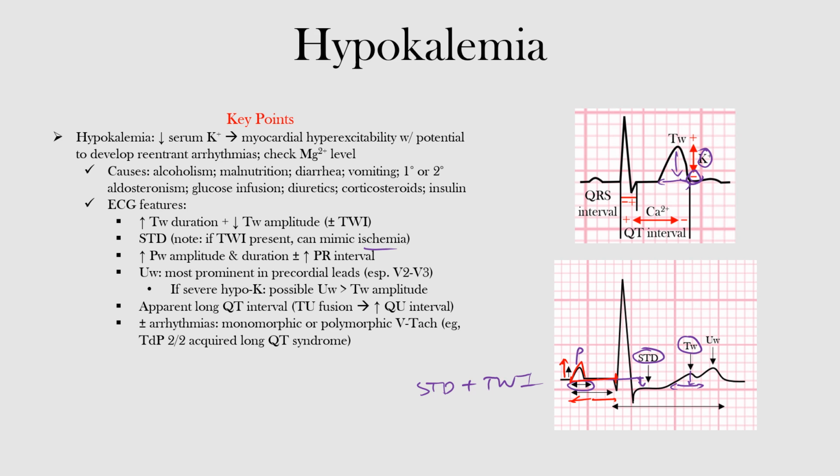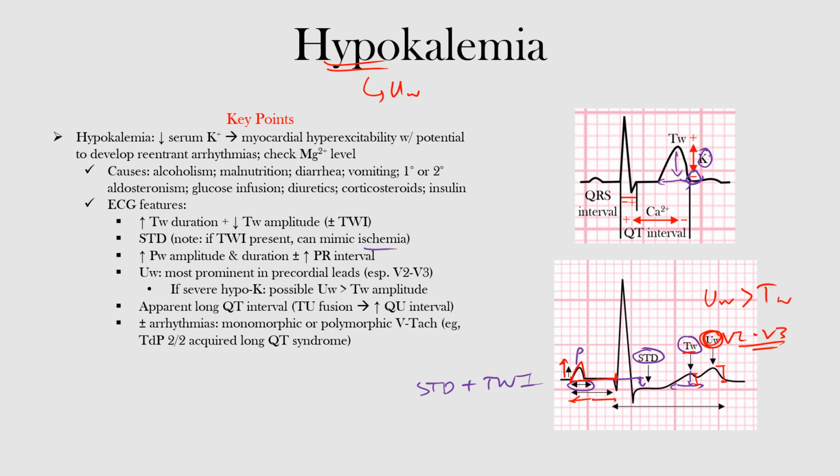Now U waves may also manifest and are often most prominent in the precordial leads, especially leads V2 and V3. If hypokalemia becomes so severe, the U wave may even become larger than the T wave, okay? So here's our U wave, which is commonly characteristic, and when most people think of hypokalemia, they usually tend to associate it with these U waves, okay? So if hypokalemia is so severe, these U waves can increase in amplitude and become greater than our T waves. You can see that here. The U wave amplitude becoming greater than that of the T waves at lower potassium levels, okay? And remember, in V2 and V3, we tend to see the most prominent U waves.